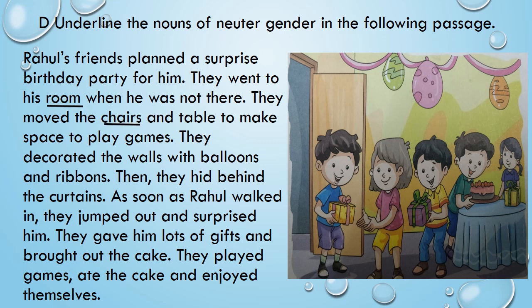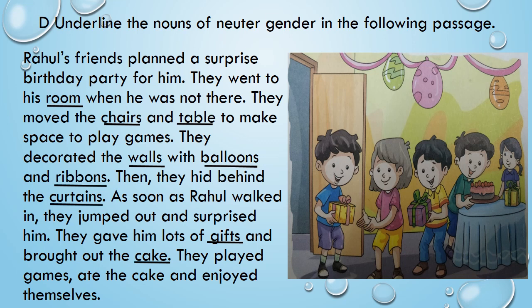Then chairs, then table, then walls, then balloons. After that, ribbons, then curtains, then gifts and then cake. Did you all do it?